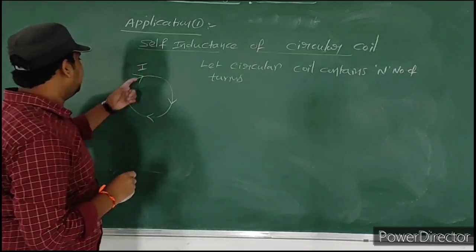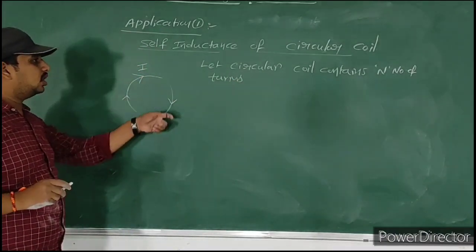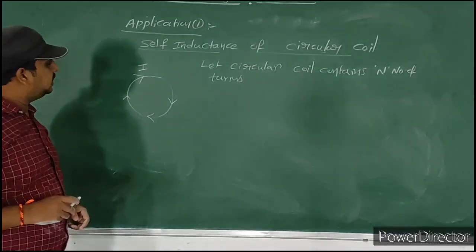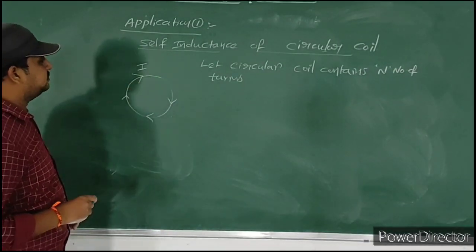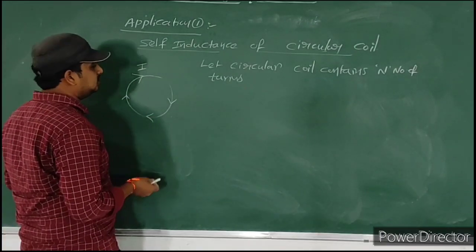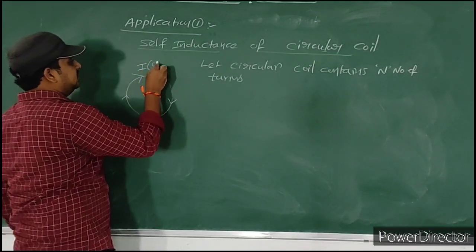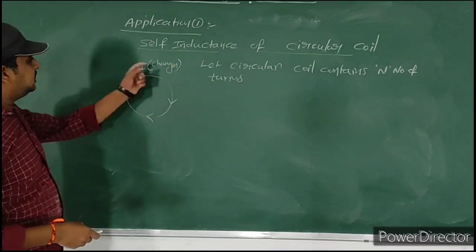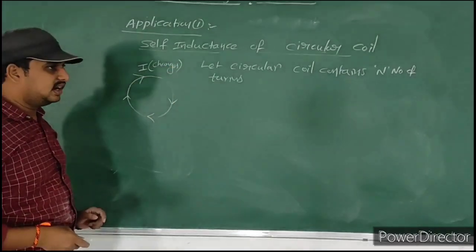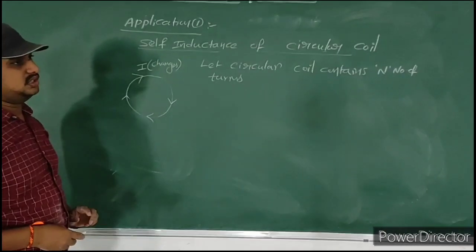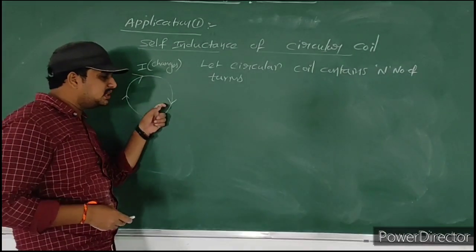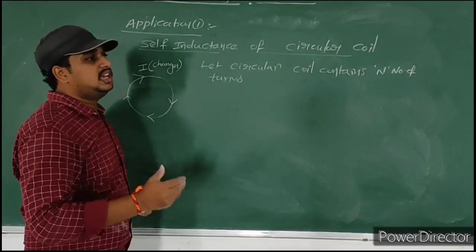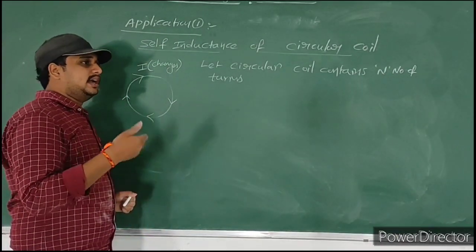If current is passing through this circular coil, which is made with some conductor, definitely a magnetic field is developed. If I consider this current changes, then what will happen? If the current changes, definitely the magnetic field changes. If the magnetic field changes, the magnetic flux changes. If the magnetic flux changes, EMF is induced and current is induced.